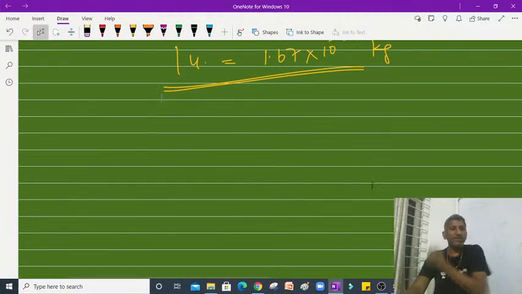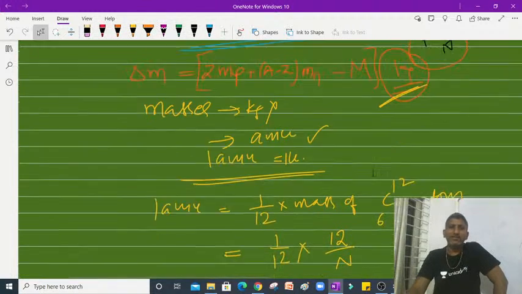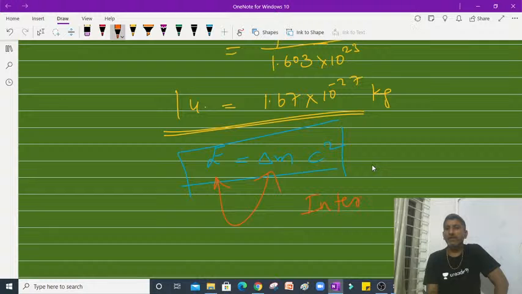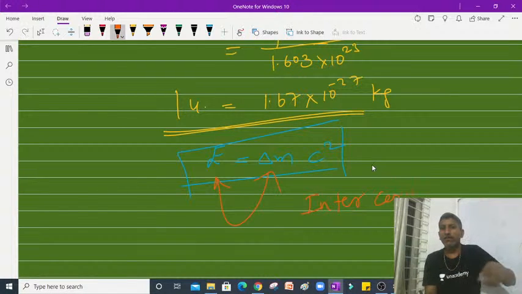Now, we know the famous relation given by Einstein, in which masses appear. If I write Einstein's mass-energy equivalence relation, you will understand very clearly how we are going to use these units. So E is equal to delta m c square. This is the famous relation given by Einstein, which means mass and energy are interconvertible.